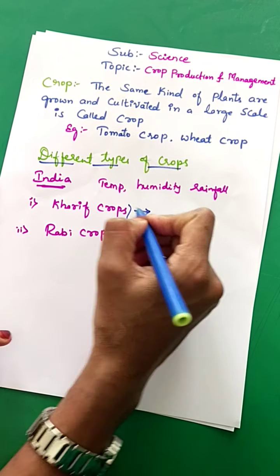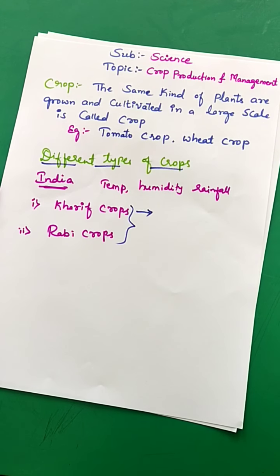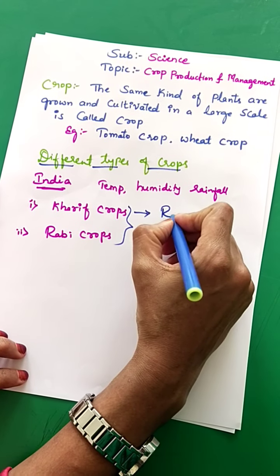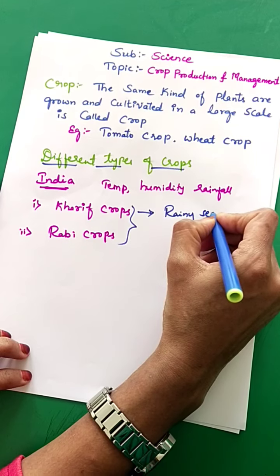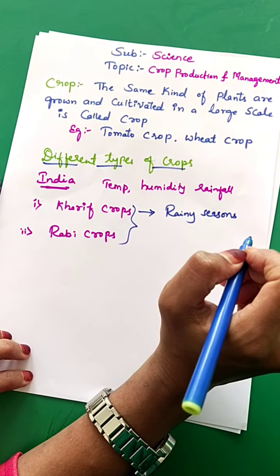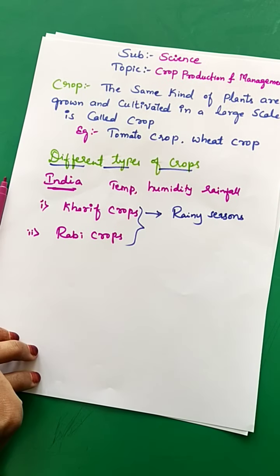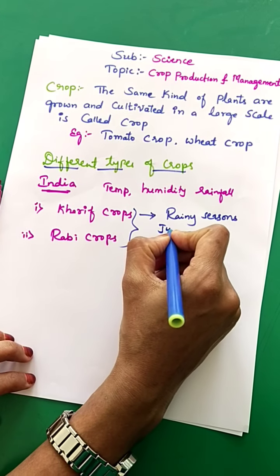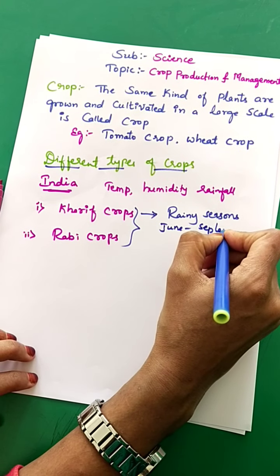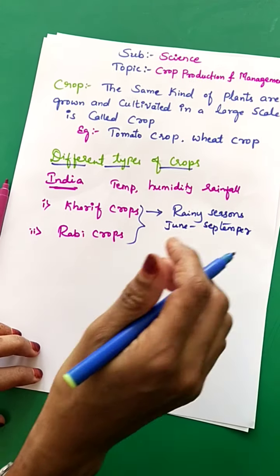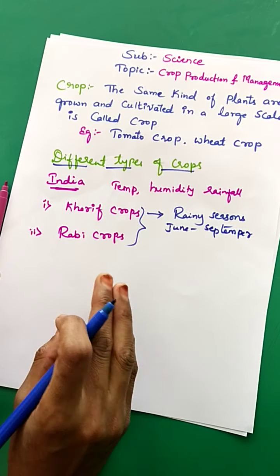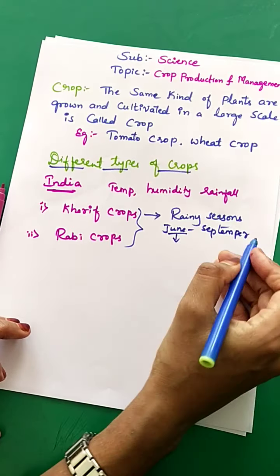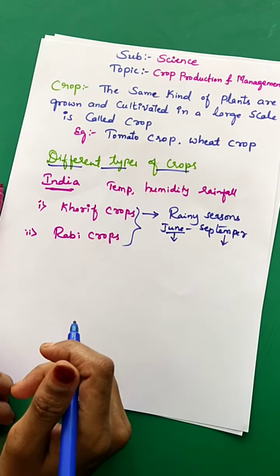So the first one is kharif crops. How can we define kharif crops? The crops which are grown in the rainy season are called kharif crops. Generally the rainy season in India is from June to September, right? So in these months the crops have to be sown, and in the month of September they can be harvested.